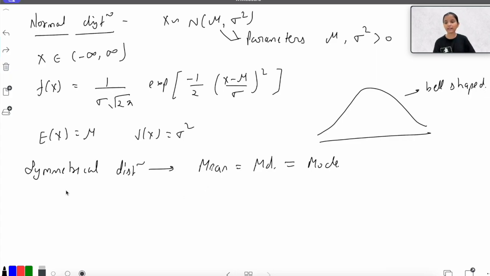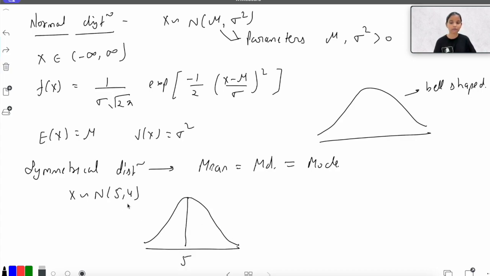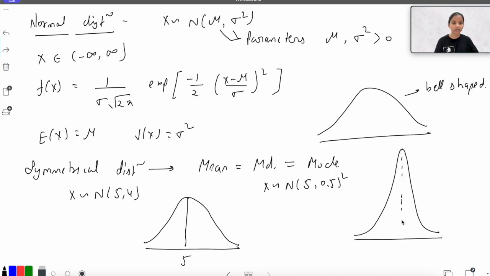Okay, and for a fixed value of mu, let's say normal 5 comma 4, I will have a graph like this, where this is my 5, and 4 is the variance corresponding to it. And for a fixed value of mu, if I change the variance, let's say it is now 0.5 whole square, then the graph would be like this, because the variability only changes the spread of the graph. The mean would be the same for both of these cases.